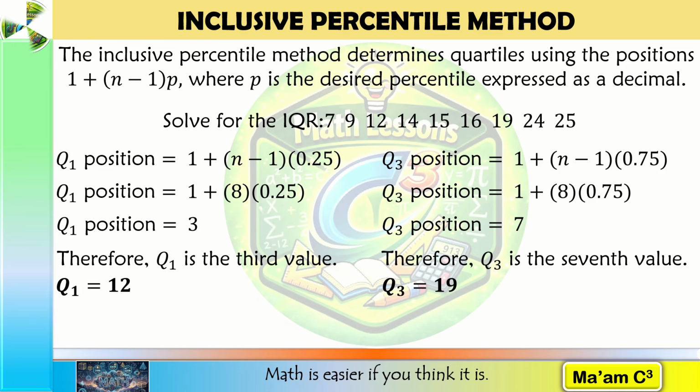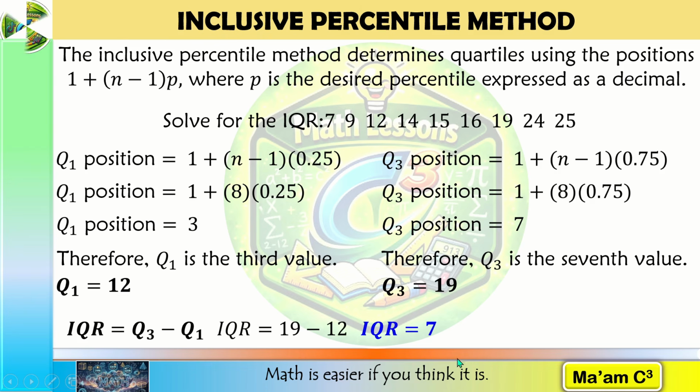To solve for the IQR, let us subtract 12 from 19. 19 minus 12 is equal to 7. This means the middle 50% spans 7 units in this convention. Notice that this differs from the median of Hobbes' answer. The difference is caused by the quartile convention, not by careless arithmetic. When the percentile position is not a whole number, we interpolate between adjacent observations.